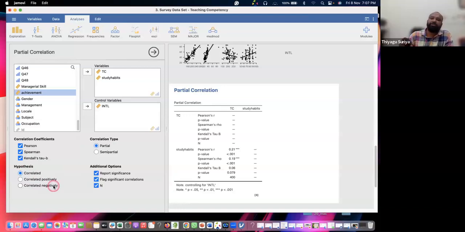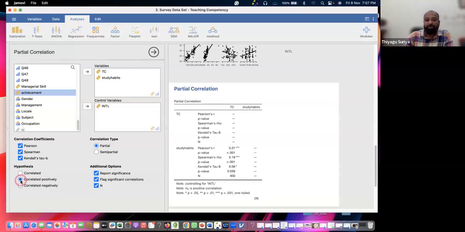You are stating that teaching competency has a positive relationship with study habits. It is called positive, then you can click correlated positive. But we framed that there is no significant relationship, therefore I just click the first. So based on the hypothesis, if you are taking a non-directional hypothesis, go with the first. If you are going with a directional hypothesis, based on the direction, whether it's positive or negative, go with this.